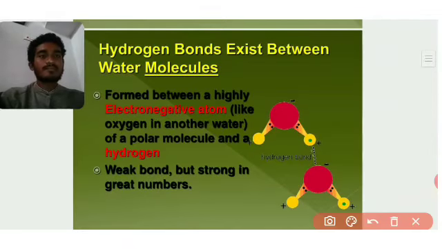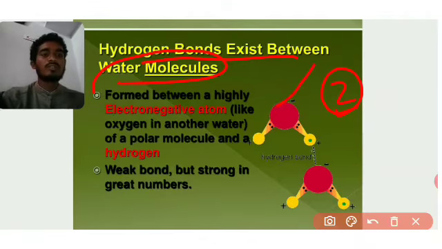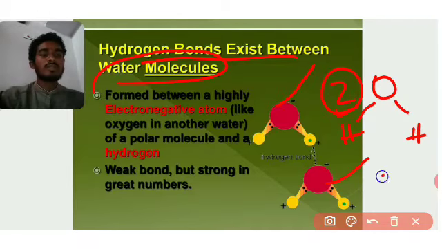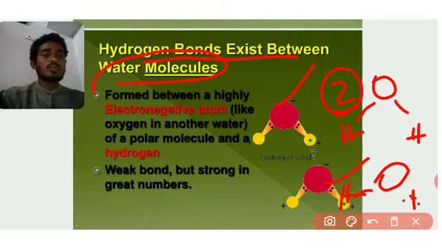Next, hydrogen bonds exist between water molecules. How? Here are two molecules of water, here one molecule and here one molecule. This is oxygen, this is hydrogen, this is hydrogen. Here one oxygen, here hydrogen, and here hydrogen. So between this oxygen and hydrogen is the hydrogen bond. It will be partially positive and partially negative when combined.